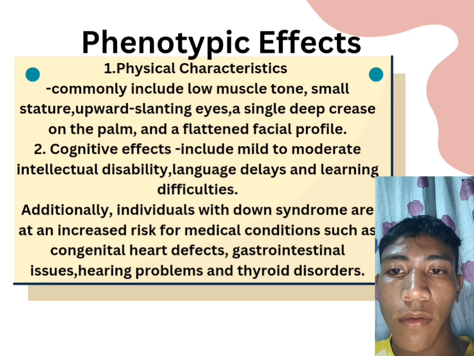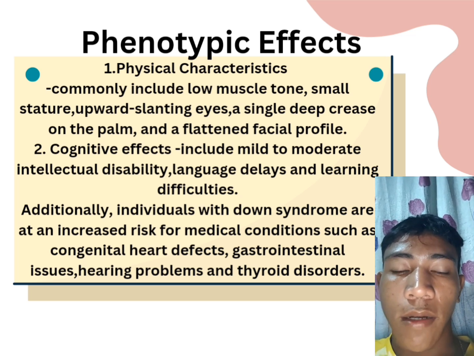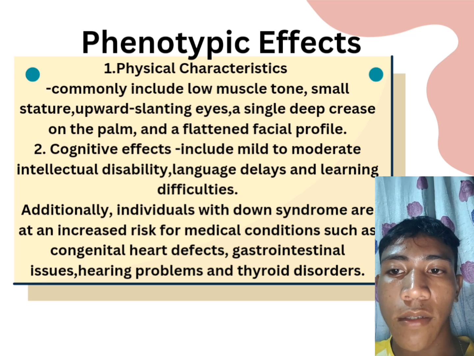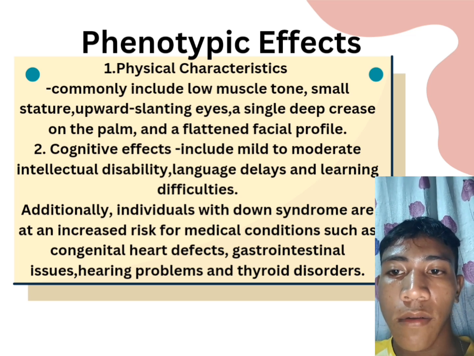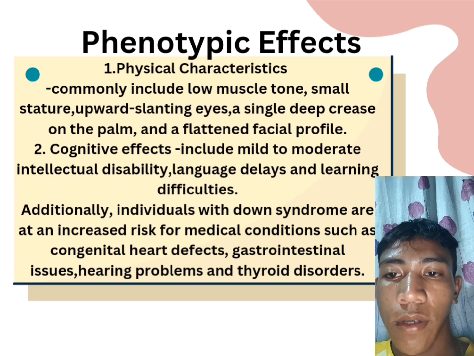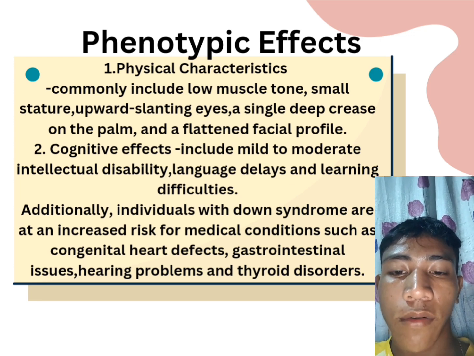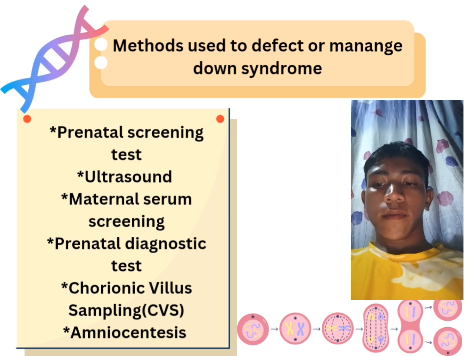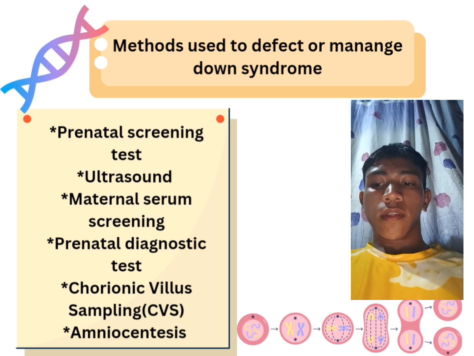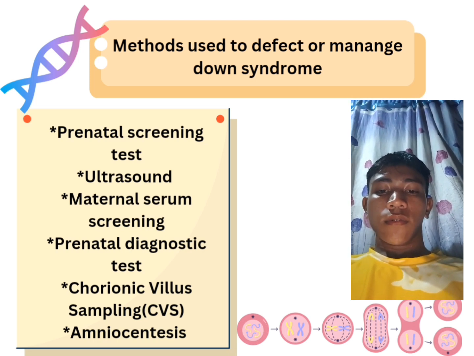Additionally, individuals with Down syndrome are at an increased risk for medical conditions such as congenital heart defects, gastrointestinal issues, hearing problems, and thyroid disorders. Now, let's look at the methods used to detect and manage Down syndrome.